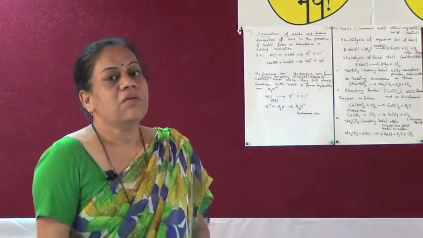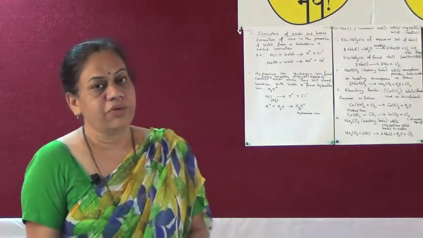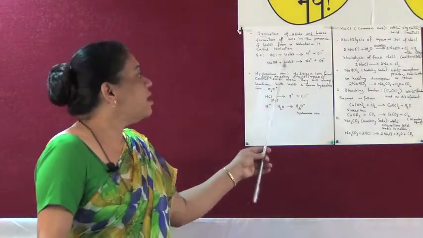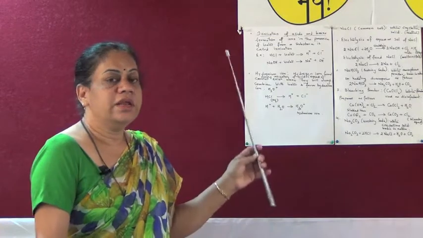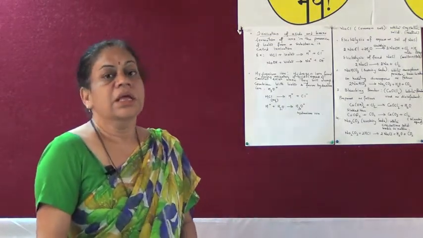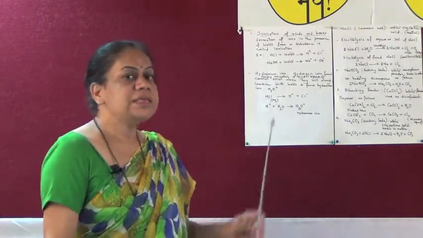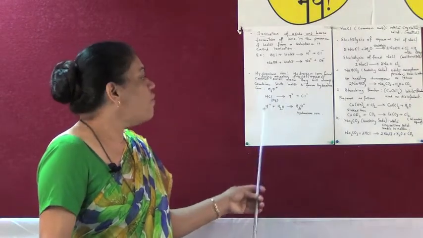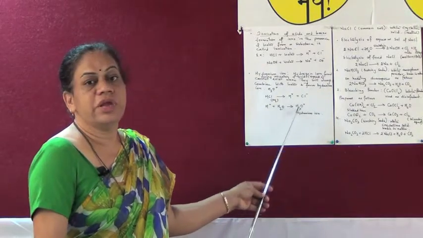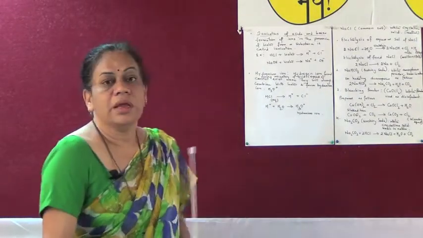Now let us see what we understand by the hydronium ion or the formation of the hydronium ion. Children, you already know that when HCl reacts with water or dissolves in water, it gives rise to the hydrogen positive ions. These positive hydrogen ions cannot exist alone, hence they react with the water to form the hydronium ions, that is, H3O positive. This is how the hydronium ion is formed.